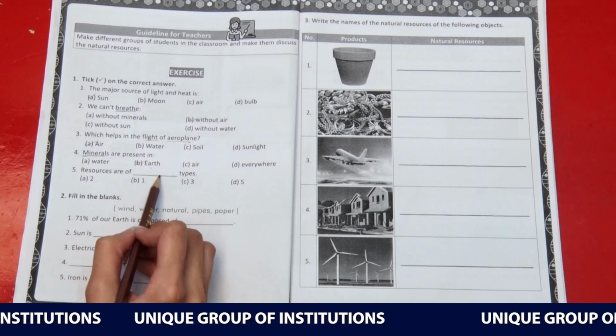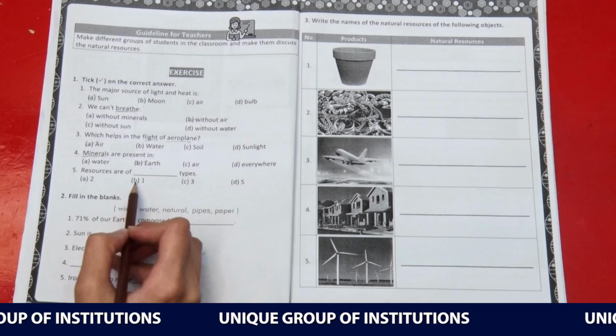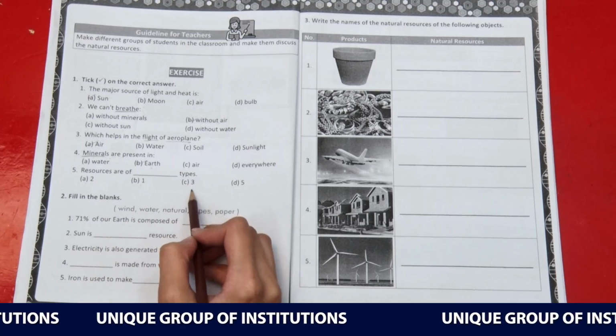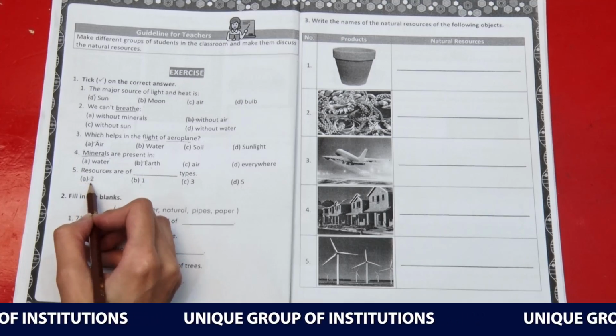Resources are of dash types. How many types of resources are there? A, 2; B, 1; C, 3; D, 5. So the right option is A, that is 2.